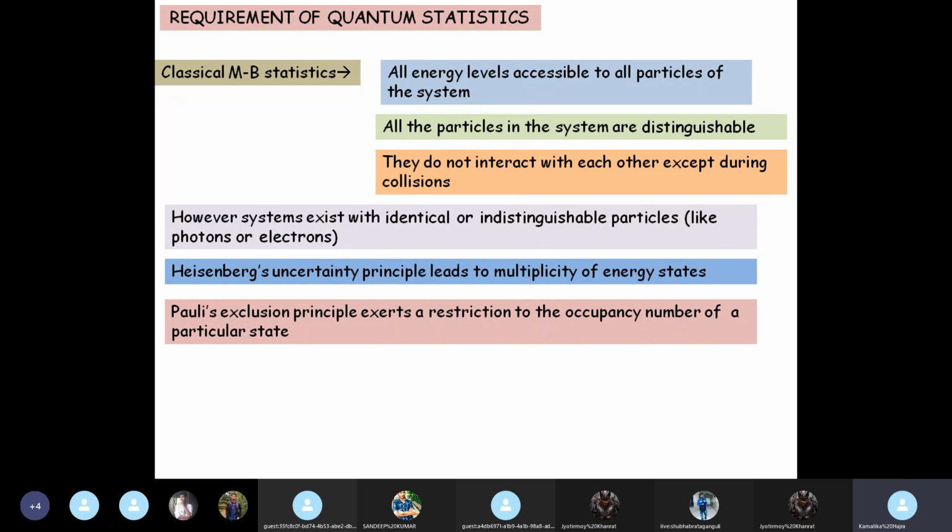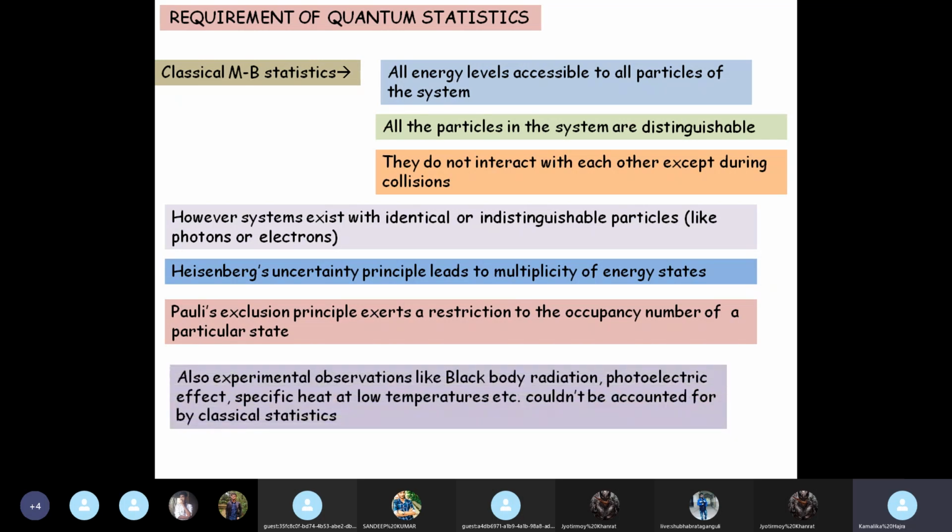But Pauli's exclusion principle clearly says that there may be categories of particles, and for a certain group of particles, in a single energy state, only one particle is allowed. They are very unfriendly. They do not allow others to sit with them. If there is one chair, only that particle will sit. It will not allow others to share. It will not share its space with others. Pauli's exclusion principle. That is not incorporated in MB statistics.